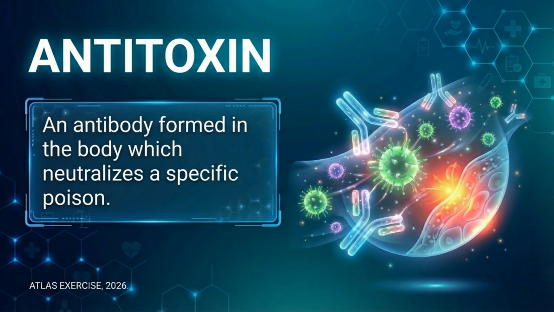Interesting facts. The first widely successful antitoxin therapy was developed in the 1890s. Early antitoxins earned the first Nobel Prize in Medicine, in 1901. Antitoxins are still used in emergency settings today. They are a form of passive immunity. You receive antibodies rather than making them yourself.